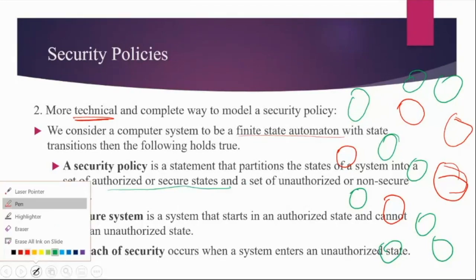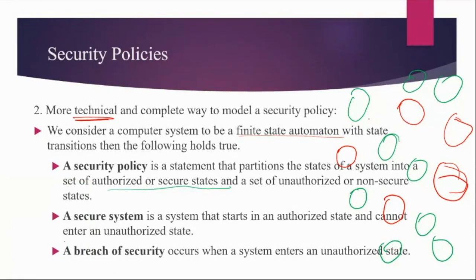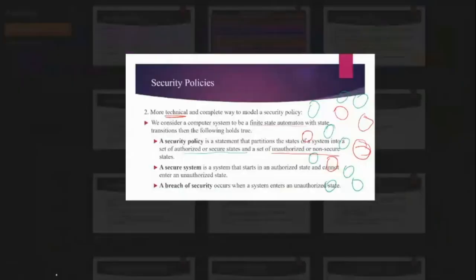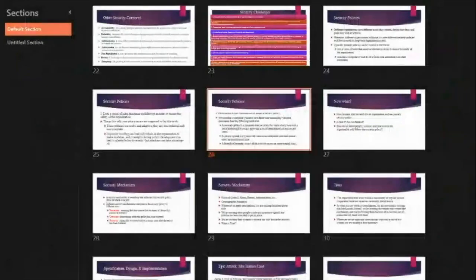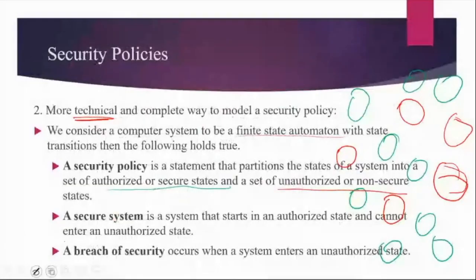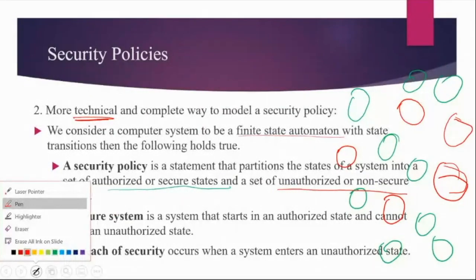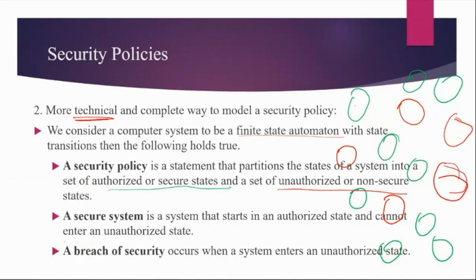So, if the security policy is followed, then we can consider it a secure state, and if it is not followed, then we consider it an unauthorized or non-secure state. We call a system a secure system if all the transitions going on in the system start from an authorized state, and they can move in any way, but they will never go to any unauthorized state in between. Then we consider that system a secure system.